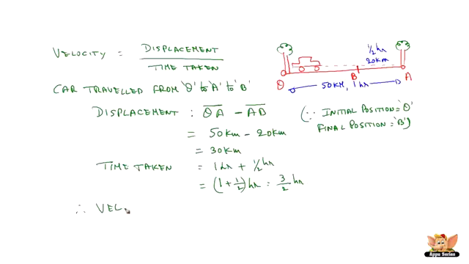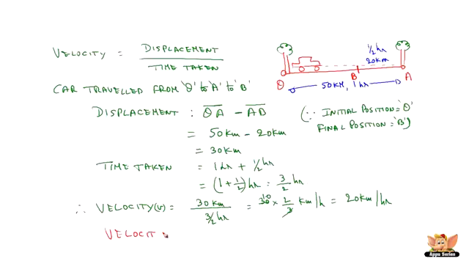Therefore, the velocity can be computed as displacement 30 km by 3 by 2 hour, which is 30 into 2 by 3 km per hour. So 60 by 3, which is 20 km per hour. Therefore, velocity is 20 kilometer per hour for this car during this journey.